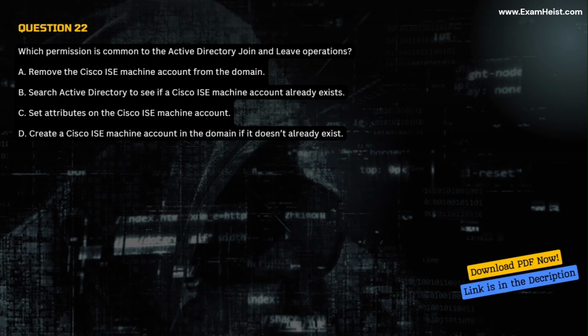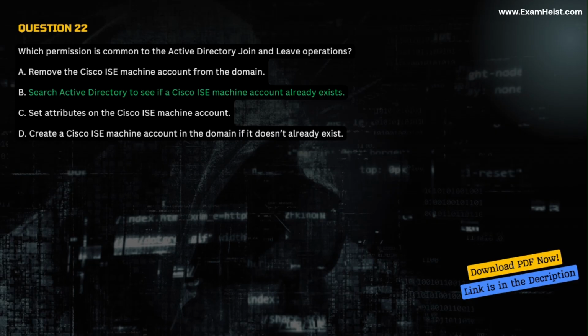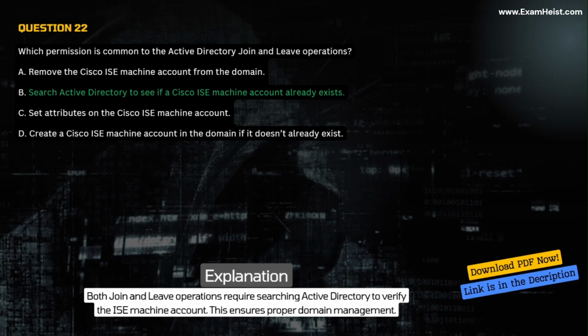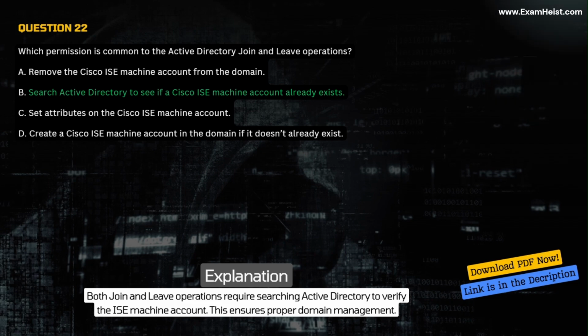D. Create a Cisco ISE machine account in the domain if it doesn't already exist. Correct answer B. Search Active Directory to see if a Cisco ISE machine account already exists. Explanation. Both join and leave operations require searching Active Directory to verify the ISE machine account. This ensures proper domain management.